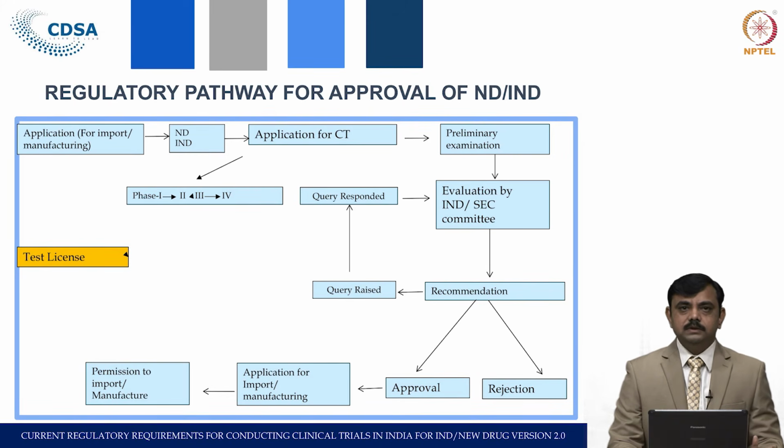Then, after seeing all this, if it is for manufacturing, he has to submit all the details of the manufacturing premises. If it is a case of import, then details of the manufacturing site in the exporting country have to be submitted, and after satisfactory submission of this, permission can be granted for the manufacture or import of the drug. So, this is the regulatory pathway.